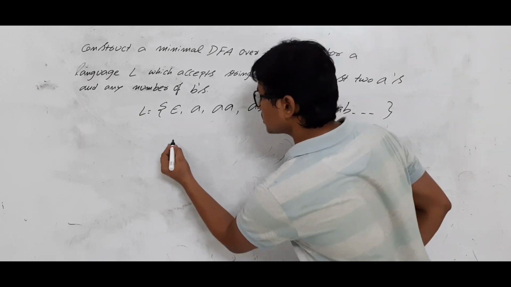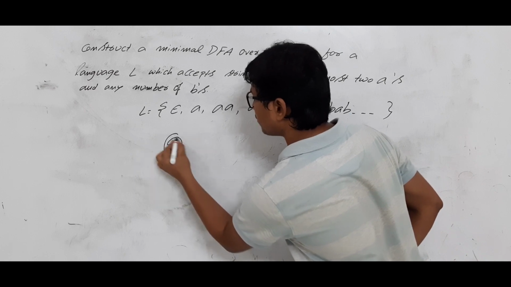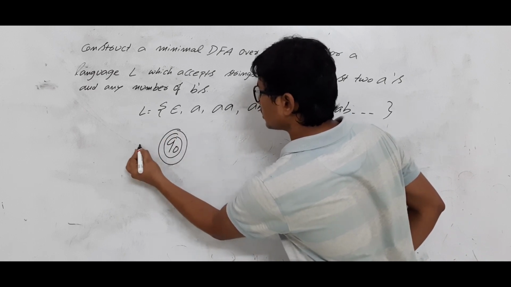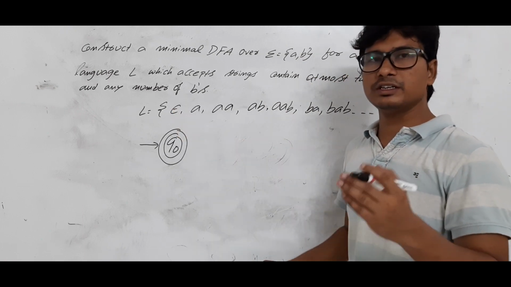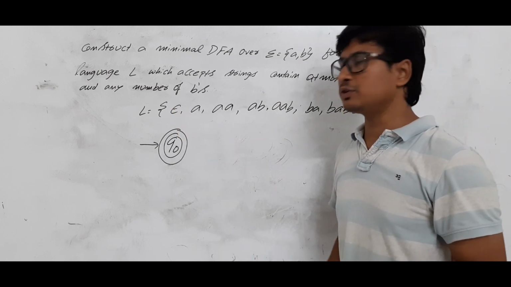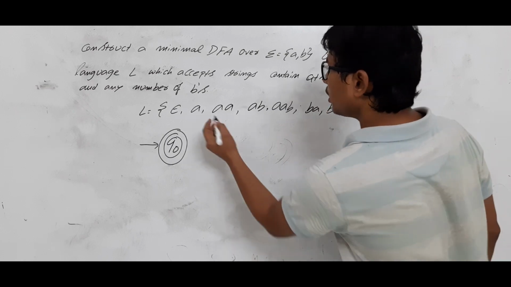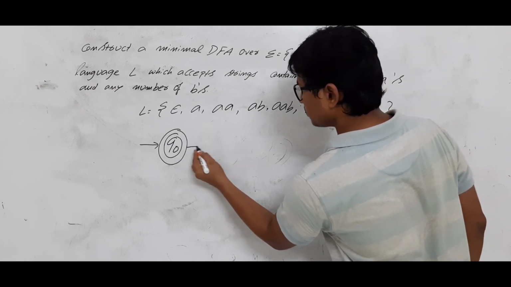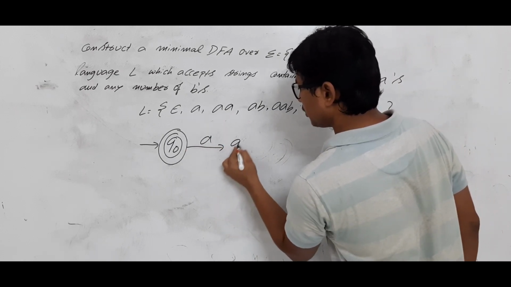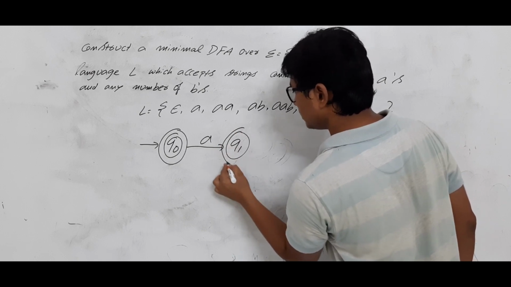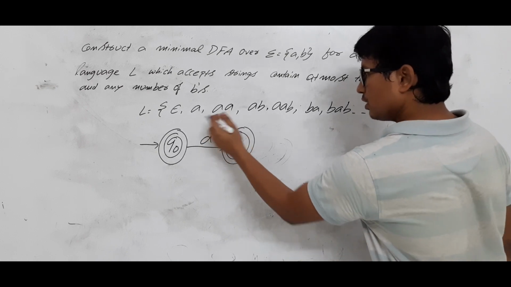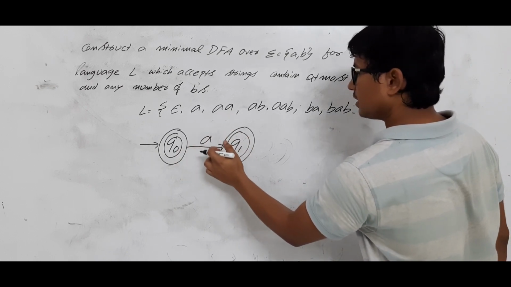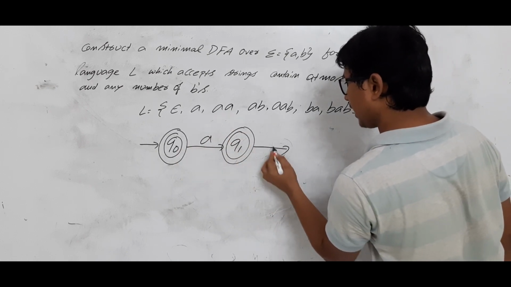As there is an epsilon in the language, remember one thing: whenever you have an epsilon in the language, the initial state will act as a final state. Why? I have given the reason in the earlier videos. I request you to watch those videos. Now, if it has to accept A, then your Q1 also will act as a final state, because on a single A it should be accepted, and 2 A's should be accepted from Q0.